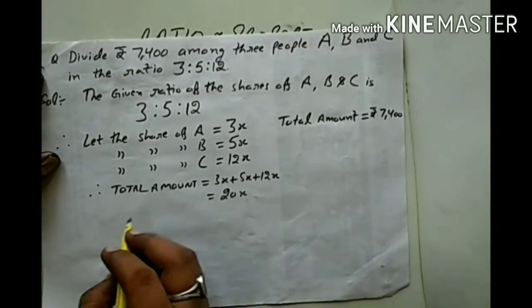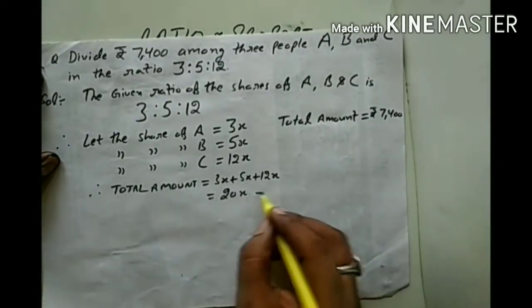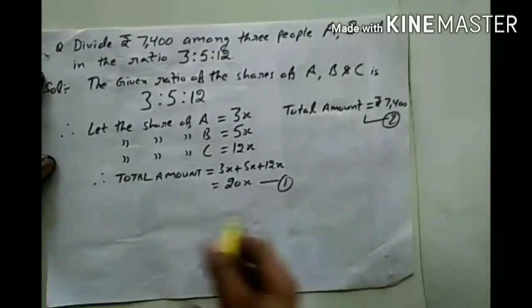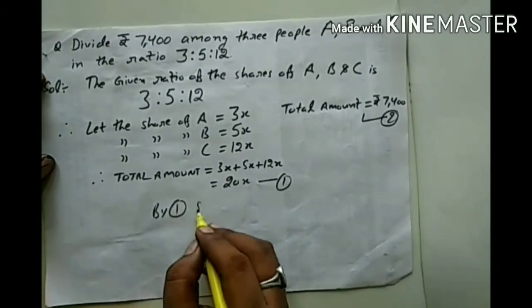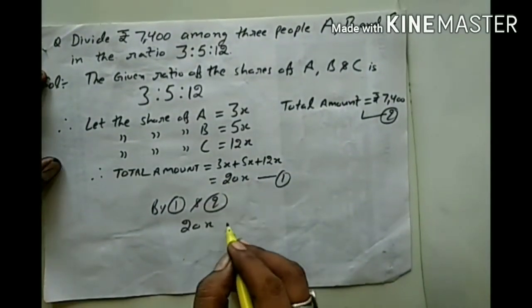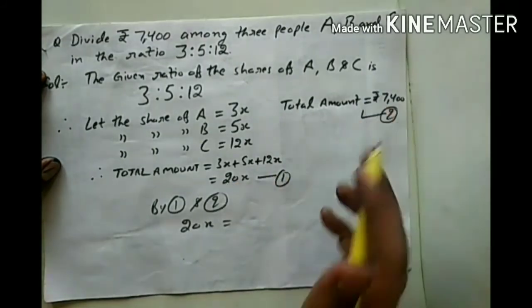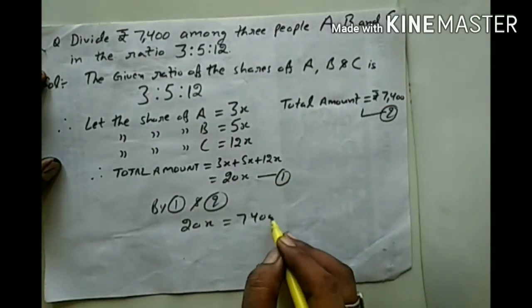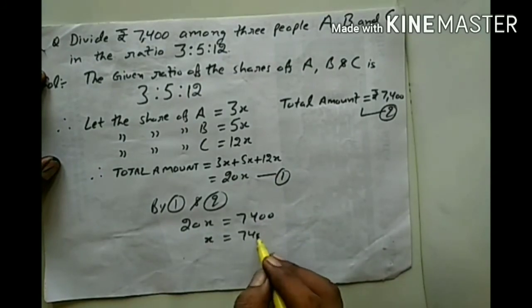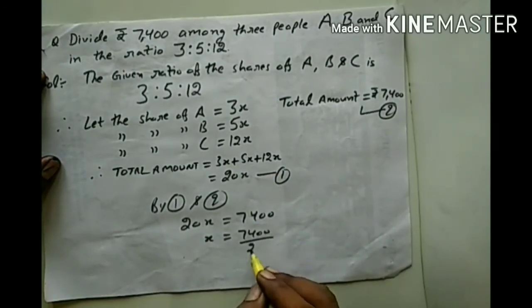Then we can say, by 1 and 2, 20x is the total amount and this is the total amount. Both are the total amount, therefore these are the same. Good. Now 7,400 divided by 20.